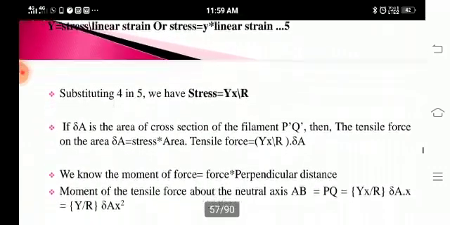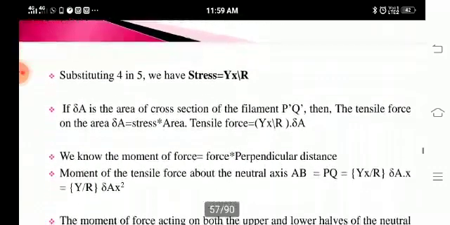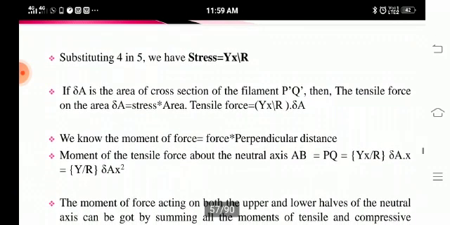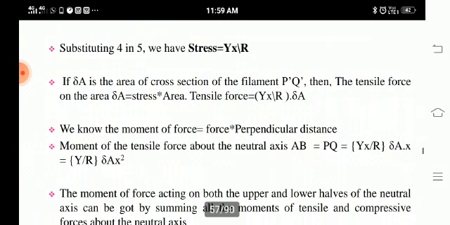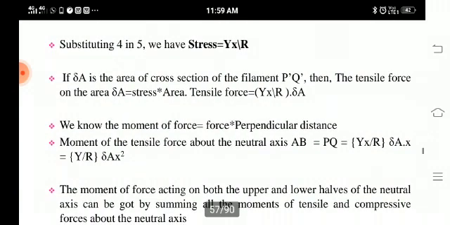If delta A is the area of cross section of the filament P'Q', then the tensile force is stress into area, that is tensile force is equal to Yx divided by r into delta A. Here we know that the moment of a force is equal to force into perpendicular distance. Applying and simplifying it, we get Y by r into delta A x squared.